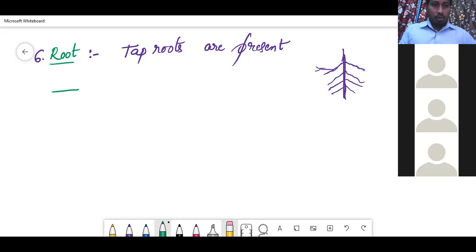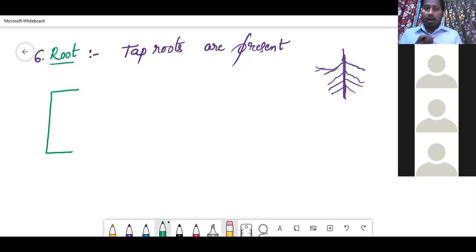In this tap root, there are two types of roots present. Some of the gymnosperm roots live with some bacteria, that is blue-green algae. So blue-green algae are living with the gymnosperm root. Such a root is called coralloid root. So there is a symbiosis between blue-green algae and the taproot of this gymnosperm.